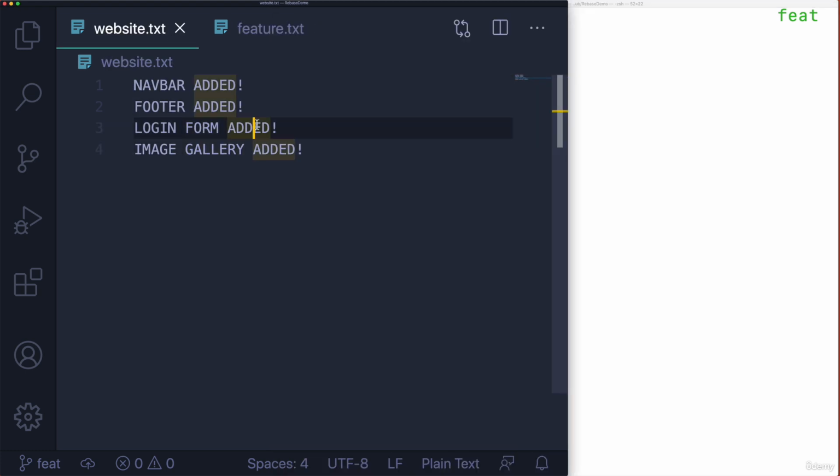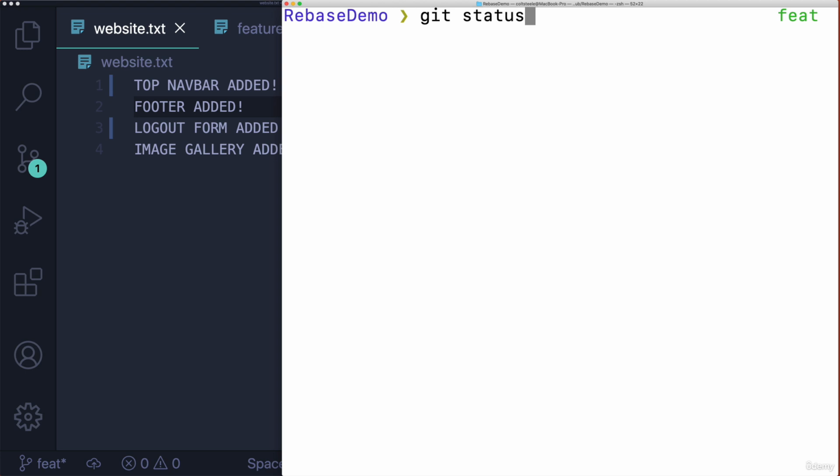How about, I don't know, let's change this line that says footer added. Let's change it to say, what should we do? I don't know. How about this? Instead of login form, we do log out form added. I don't know why you need a form to log out, but sure. And then instead of navbar added, let's do top navbar added. Okay, not very exciting, but there we are.